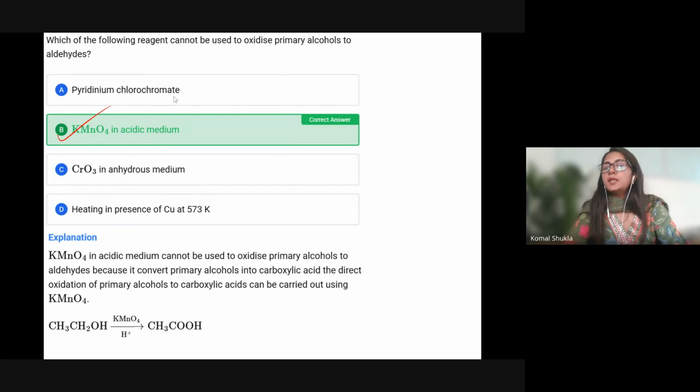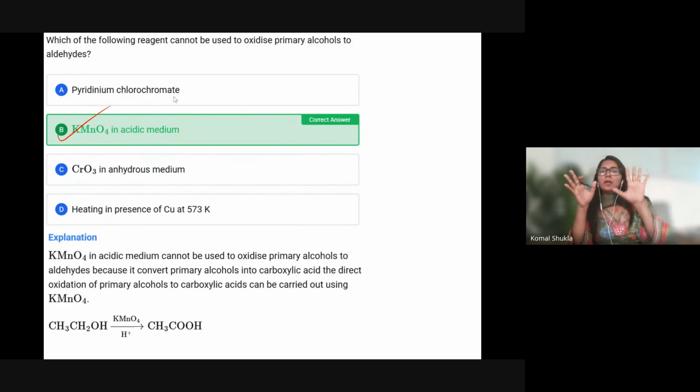The reagent that cannot oxidize a primary alcohol to an aldehyde is option B, which is KMnO4 in acidic medium. Now, why? Always remember, whenever we are talking about the conversion of a primary alcohol, that is the CH2OH group, into an aldehyde, that is CHO, it requires a mild oxidizing agent or specific conditions that prevent further oxidation to a carboxylic acid.